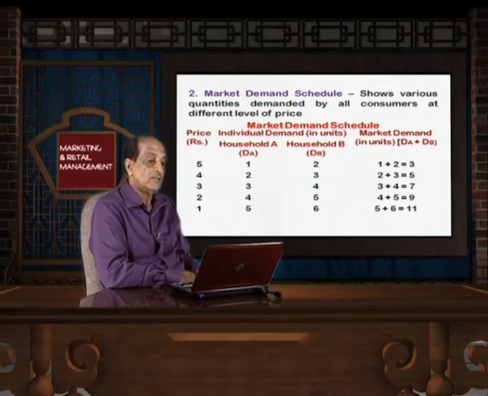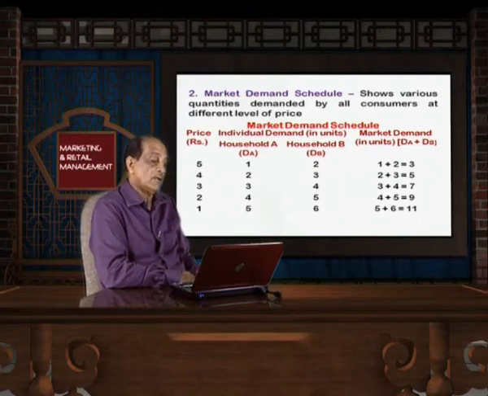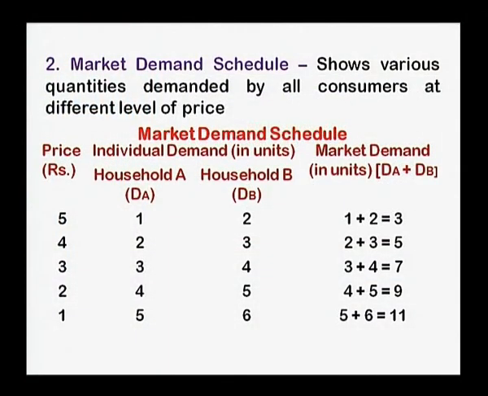So, the market demand schedule shows the relationship between different levels of prices and the quantity demanded by all the consumers. This can be explained with a market demand schedule: price is 5, 4, 3, 2 and 1, and individual demand of household A and of B. If we aggregate the demand of A and B, we calculate market demand units.